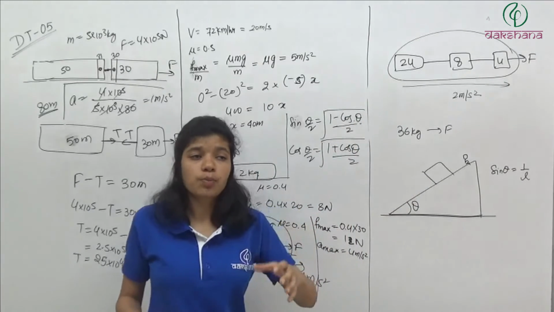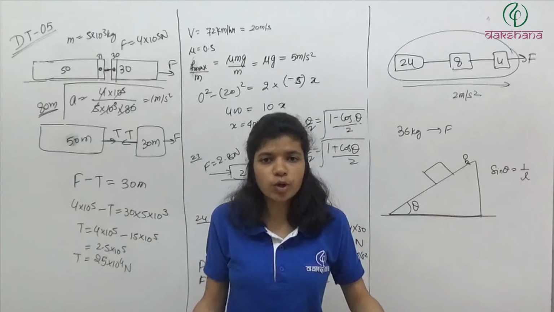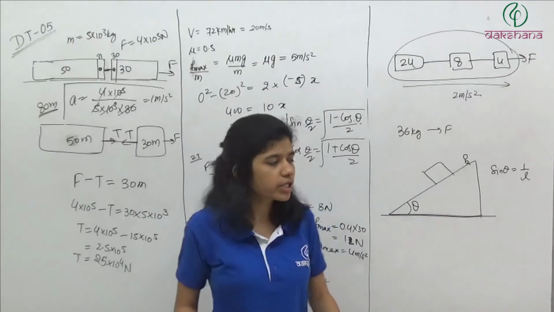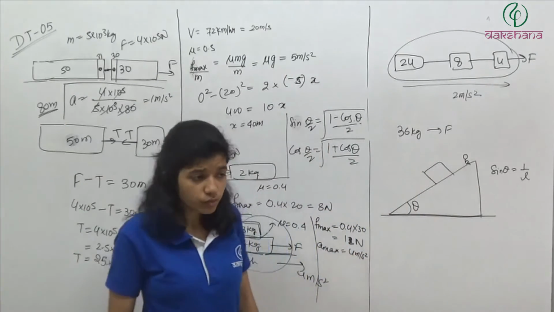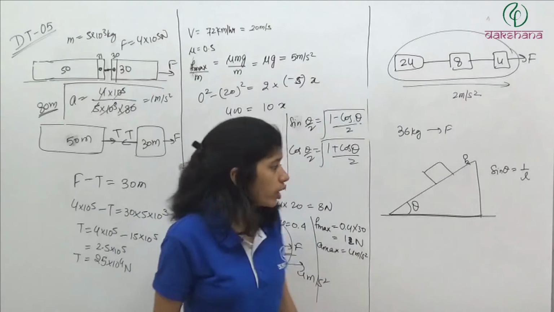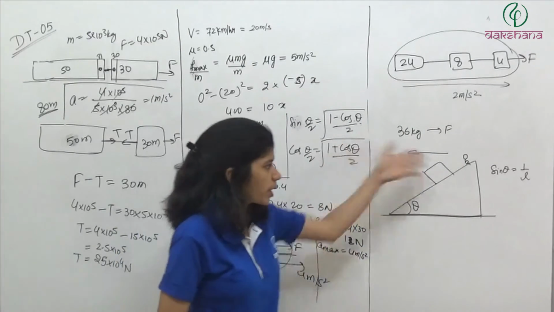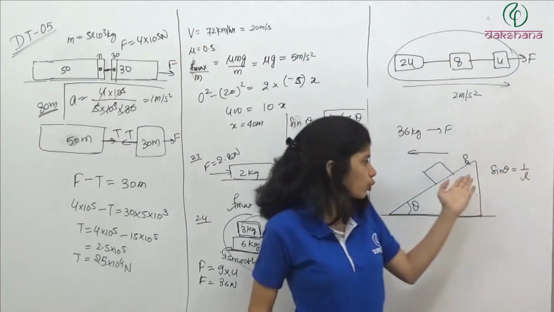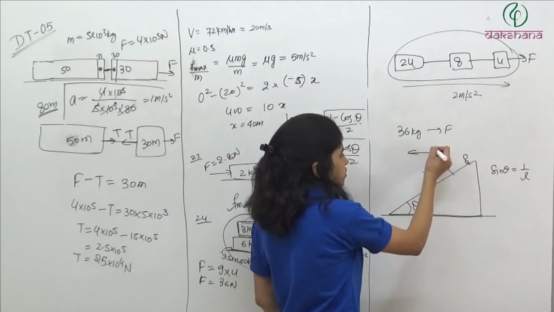आप ऐसा मान लो कि हमने ब्लॉक को ग्लू से उस inclined plane पे स्टिक कर दिया है. So it is not able to move on the inclined plane. Clear है ये चीज? So basically this has become a part of the inclined plane. So इसको आप दो तरीके से कर सकते हो. मान लो मैंने क्या किया, I have given some acceleration in this direction. इधर ही देना पड़ेगा. अगर इधर acceleration देंगे तो ये तो पीछे रह जाएगा और inclined plane आगे बढ़ जाएगा. So we will give some acceleration here.